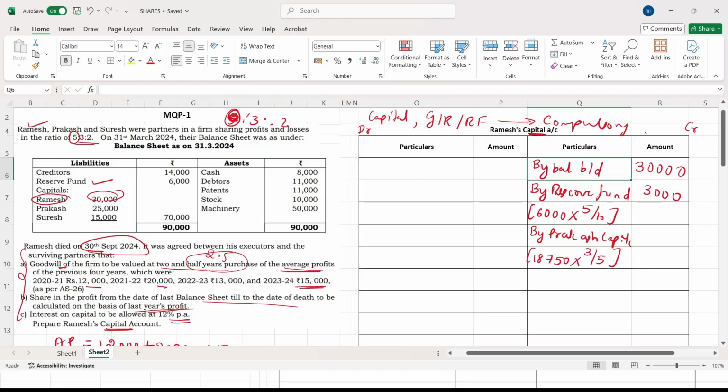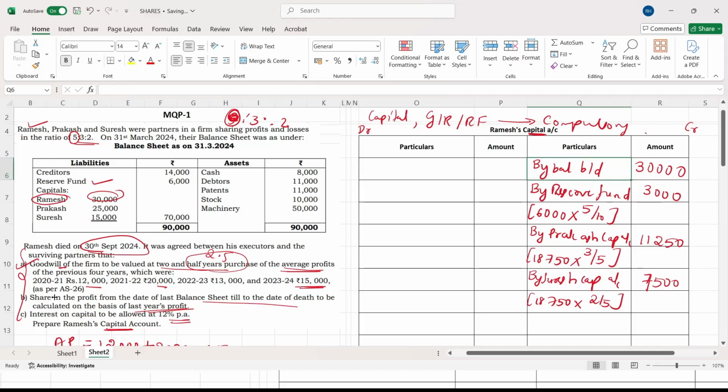18,750 into 3 by 5, which comes to 11,250. Next, by Suresh capital account, 18,750 into 2 by 5, which comes to 7,500. Okay, now goodwill is completed. Now the next one is share in the accrued profit up to the date of death.